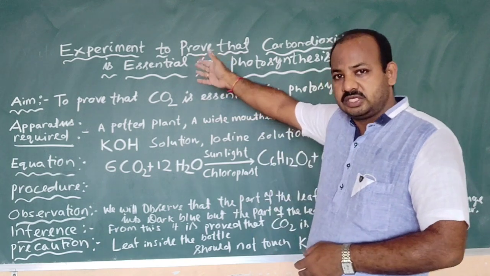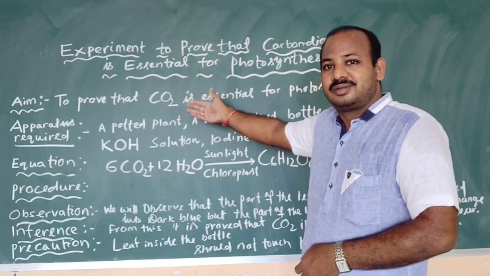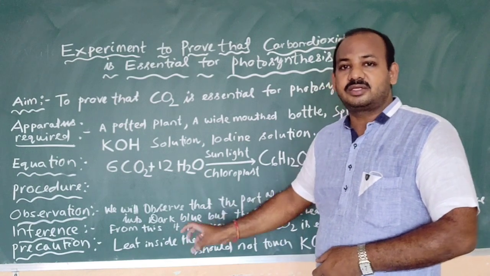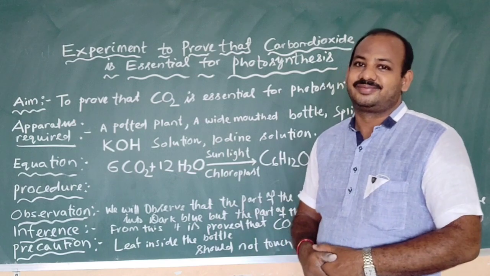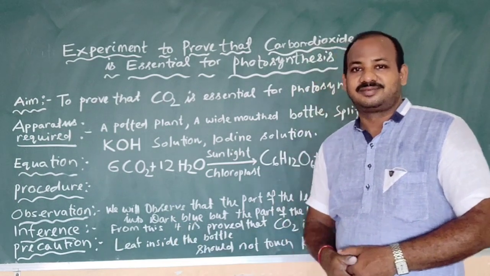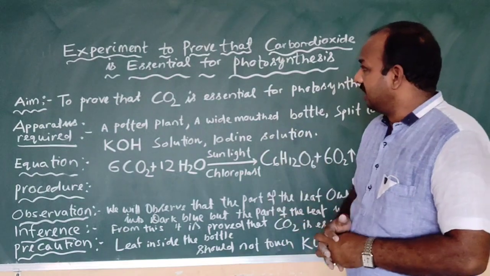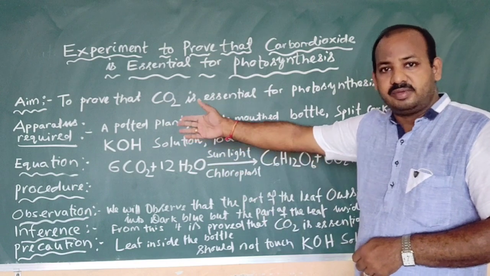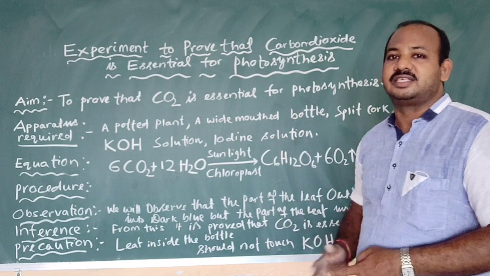So what is the aim of your experiment? In the aim, what is to be proved? Here it will be proved. In the result, you must prove the aim of your experiment. And if necessary, you have to take some precautions. So, in this experiment, our aim is to prove that carbon dioxide is essential for photosynthesis.